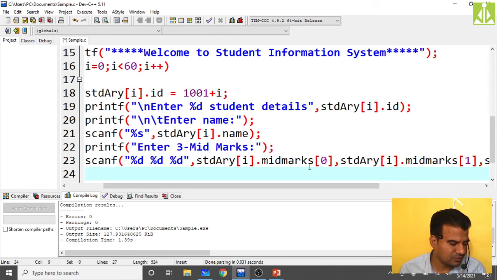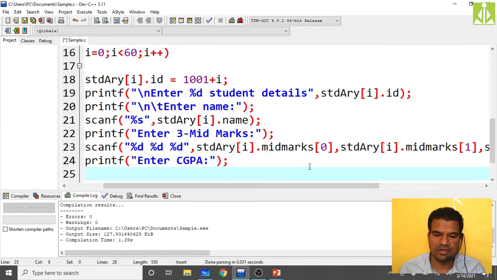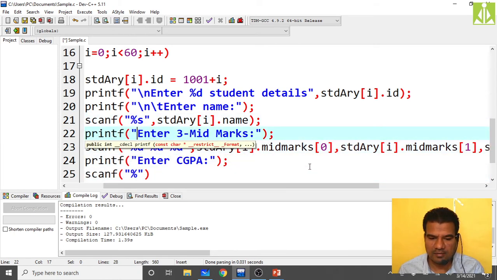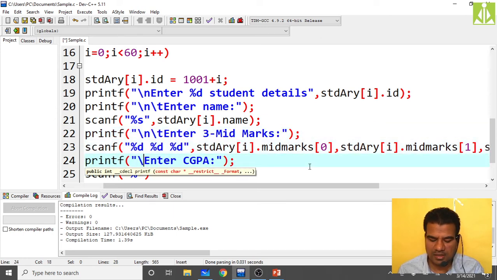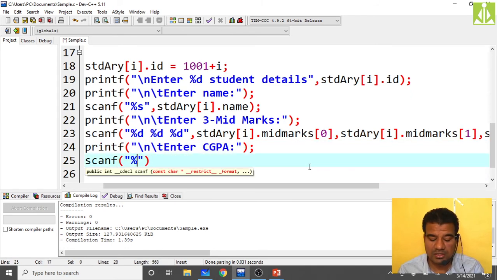So now, yes, after reading 3 mid marks, printf enter CGPA, something you will get now. Enter CGPA. Okay, so that we need to read with scanf. It is a float value. Scanf. All these things you put %d. Enter name. After that, enter backslash. Okay, like this. Then backslash n backslash t. That is just formatting I'm doing.